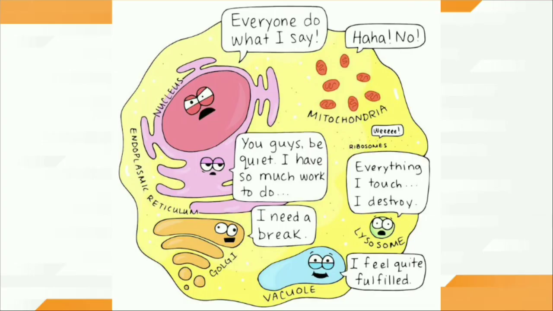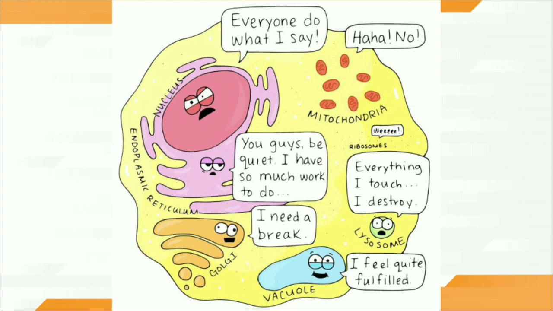So this is about the chapter. So this is a small cartoon kind of thing which explains it easily. The nucleus says everyone do what I say, because it is like the head or principal of the cell; every cell organelle has to function according to the nucleus's orders.